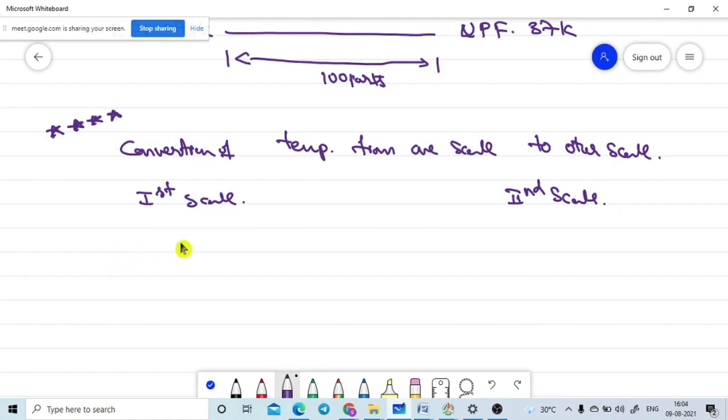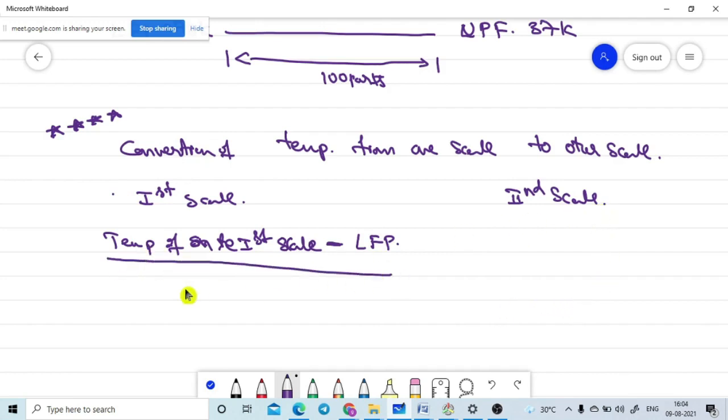For the first scale, the formula is: temperature of the substance on the first scale, minus the lower fixing point of the first scale, divided by the upper fixing point of the first scale minus the lower fixing point of the first scale. These values all belong to the first scale.